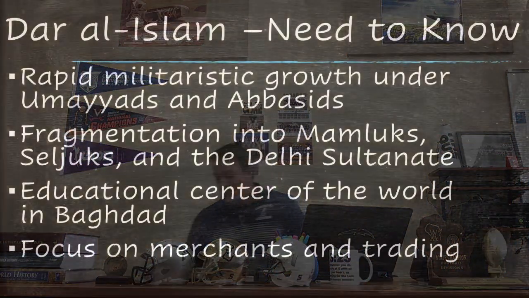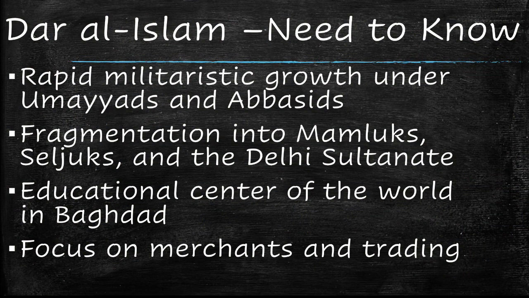I'm getting to it. The Islamic caliphates, or the empires known as Dar al-Islam, grew rapidly during the reigns of both the Umayyads and Abbasids, but began to crumble during the 1200s. Such fragmentation led to three smaller but still Muslim kingdoms, including the Mamluks, the Seljuks, and the Delhi Sultanate. The Islamic kingdoms were very focused on their academic pursuits and became one of the most advanced civilizations in the world at this time. Muhammad was once a merchant, so merchants and trading were a big focus of Dar al-Islam, allowing for greater connection between the Middle East and the rest of the world.